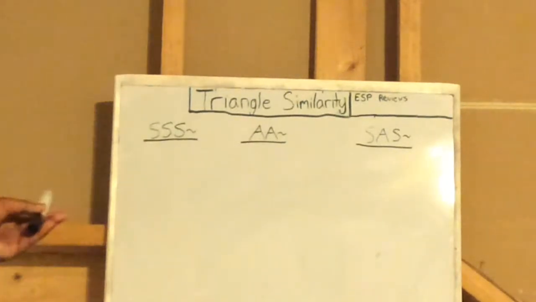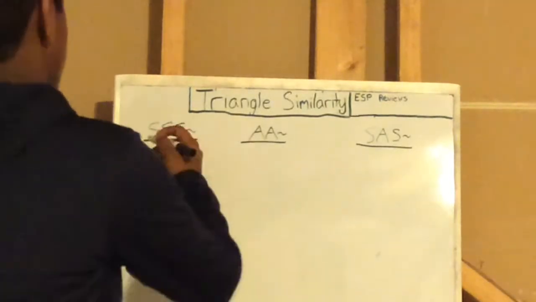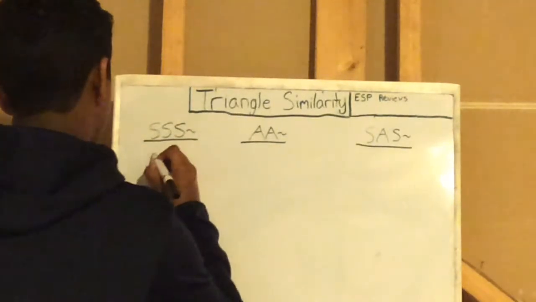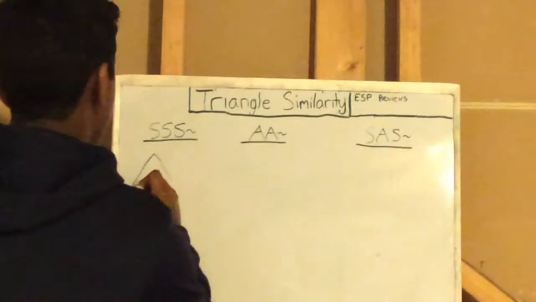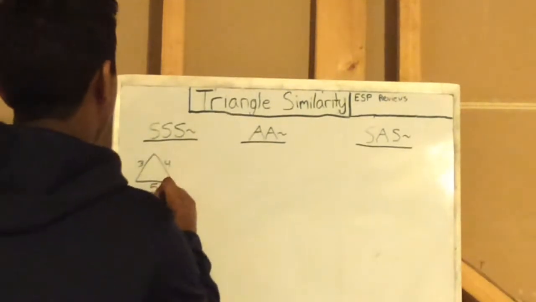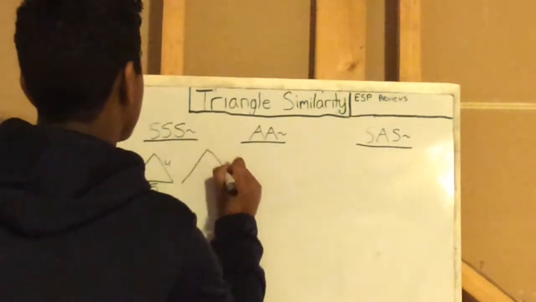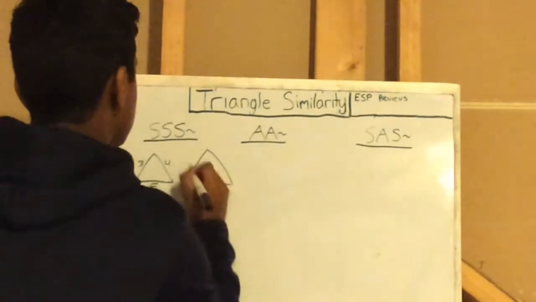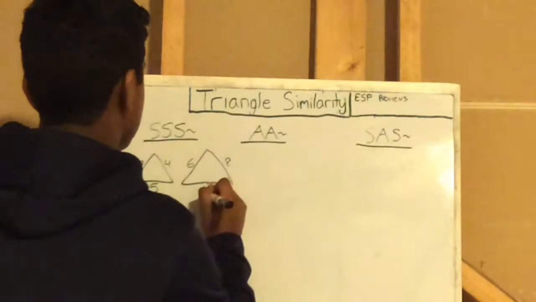SSS similarity is going to be what I said. So let's just draw it out here. Let's say you have a figure like this. Nothing is drawn to scale. Let's say it's 3, 4, 5. And then you have another figure that's a little bigger, and it's 6, 8, 10.